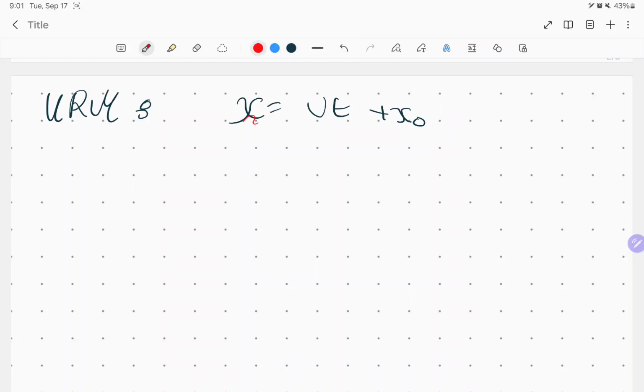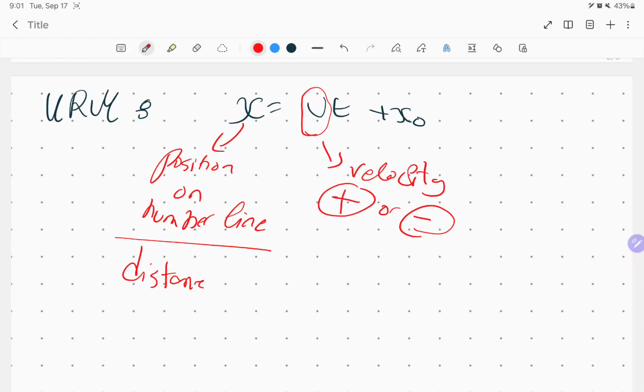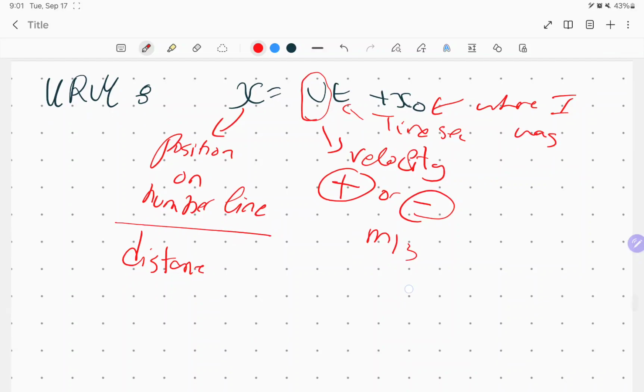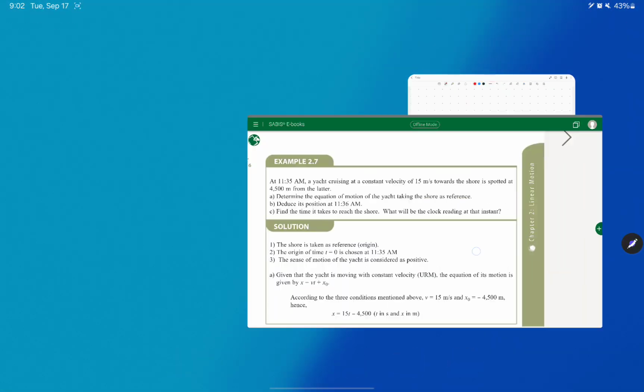What do I mean by that? x represents position on the number line, or sometimes I give it another name called distance. I'm going to talk about it later. v represents velocity. It can be positive or negative. t represents time, which should be in seconds. Here velocity should be in meters per second. x0 is where I was initially. That's about URM.